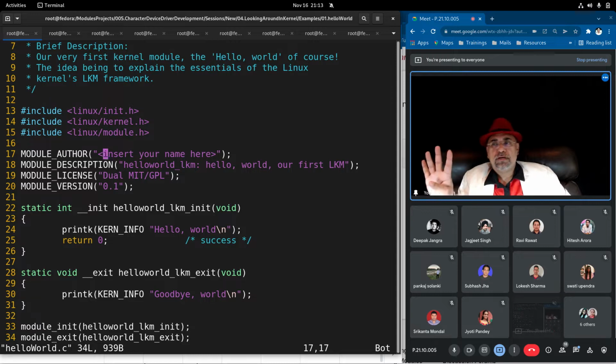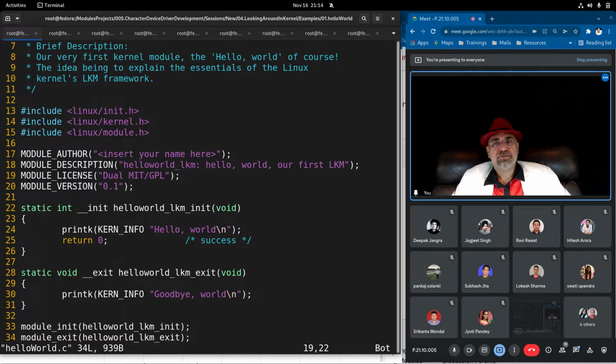Then there are four macros that we must use for module author, module description, module license and module version. In the module author, in the double quotes, you will write your name always. The description should be a one-liner description, okay? And the license, I was using GPL license. We were using GPL license till date, but the latest new kernels now have GPL license version 2. So we should use dual MIT/GPL from today.